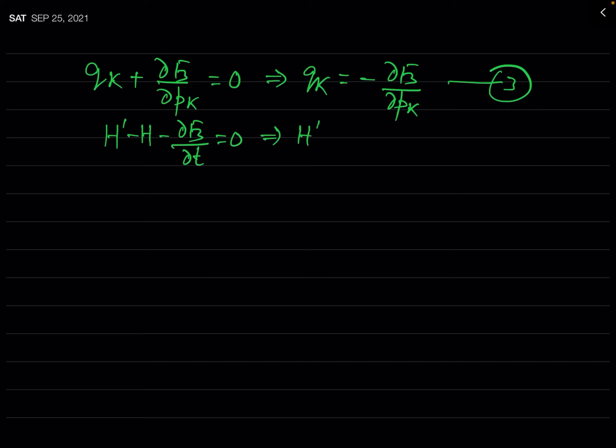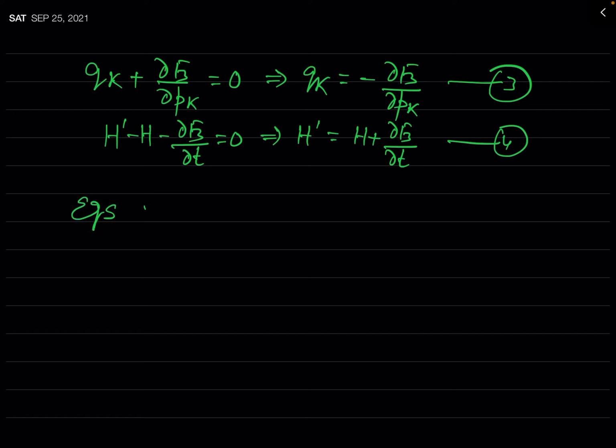And so you can say that h prime is equal to h plus del f3 by del t. In fact, these three equations, that is equations 2, 3 and 4, are known as the canonical transformation equations of the third form of the generating function.